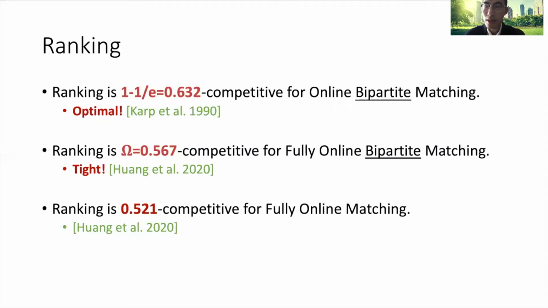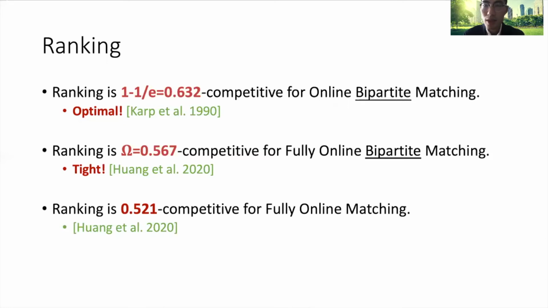Ranking is a randomized algorithm. Naturally, we evaluate its performance by the expected size of the matching it produced. Ranking is shown to be 1 minus 1 over e competitive for online bipartite matching, and this is optimal. And it is